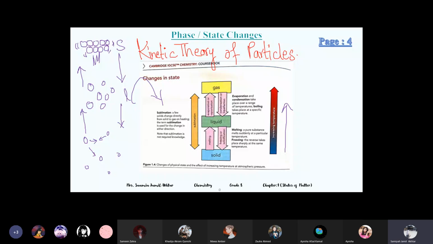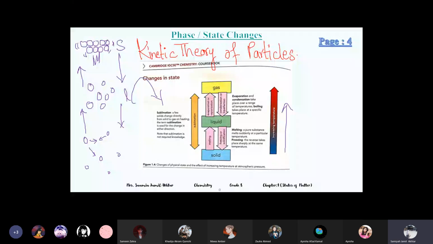This word kinetic is used because of the kinetic energy, because the particles' energy increases. This will come again after some pages, inshallah. Kinetic theory of particles. I just gave you the introduction so that later on we can cover it quickly.